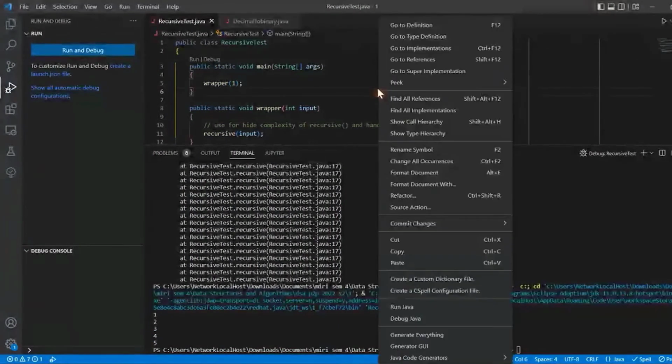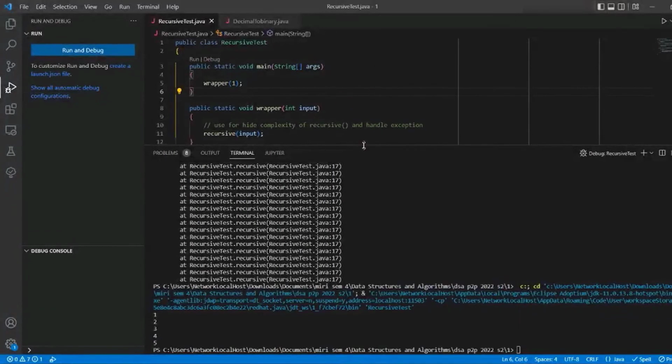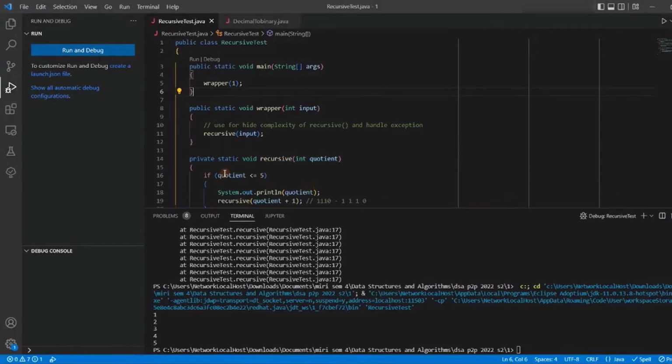So it's very important, when you write a recursive algorithm, to make sure your recursive function has a stopping condition. This is a very important part. You need to make sure your algorithm has a stop condition.